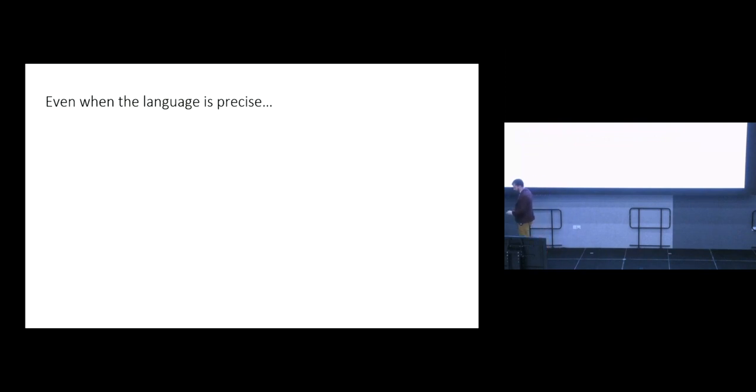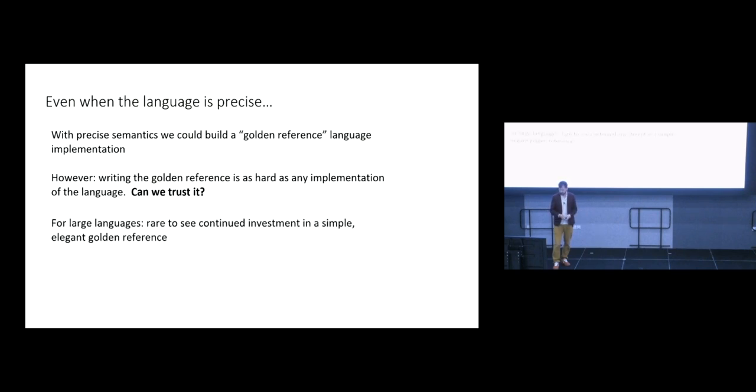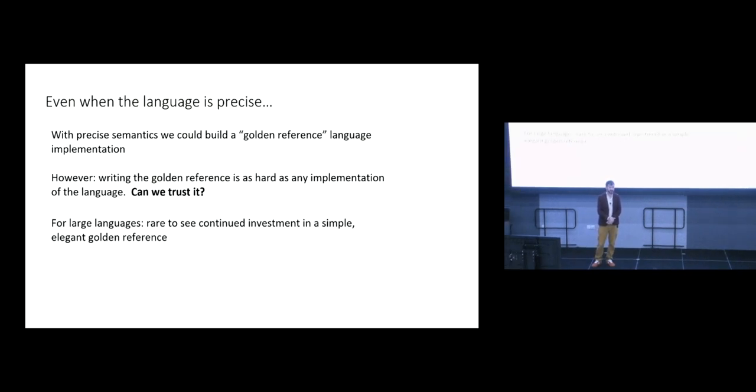And even when the language is precise, we could build a golden reference compiler for a language, but writing that golden reference would be as hard as implementing a compiler for the language, and there would probably be bugs in our golden reference. So would we be able to trust the golden reference? Probably not, unless we go like the CompCert route and formally verify it, which is a tremendous undertaking. So for large languages, not large language models, but actually large programming languages, it's rare to see a golden reference that truly respects the rigorous semantics of the language, if indeed the language has a rigorous semantics.